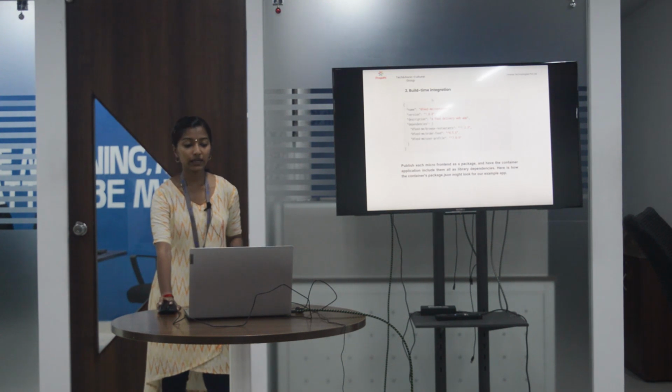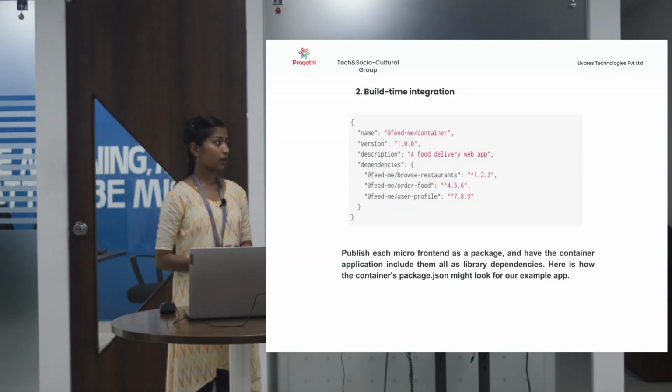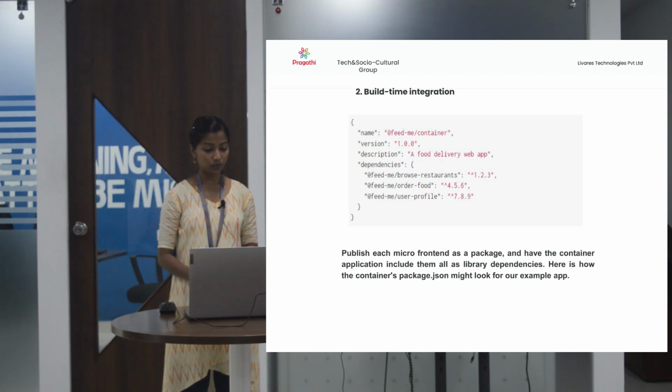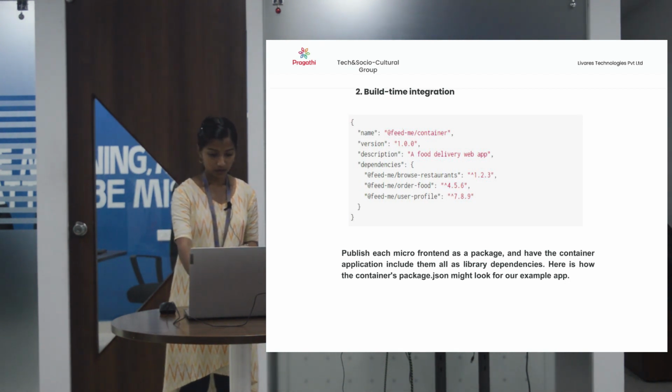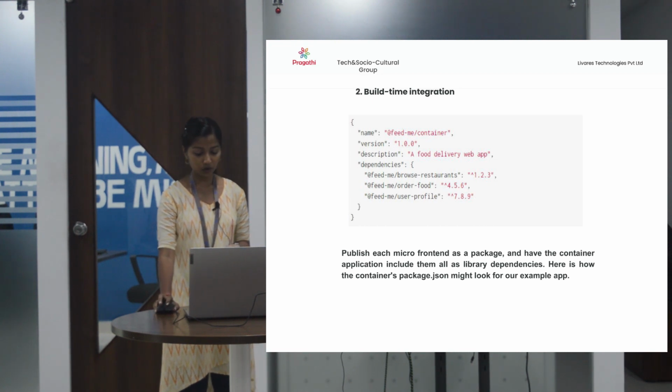Next one is build-time integration. In this, the micro front-end is given as a package which can be added into the package.json file. This is the example of our food delivery app, in which you can see that in dependencies we have added browse restaurants, order food, and user profiles as separate containers.